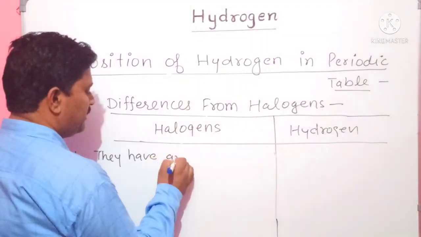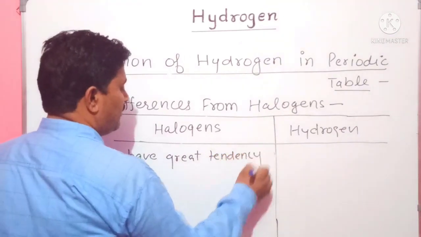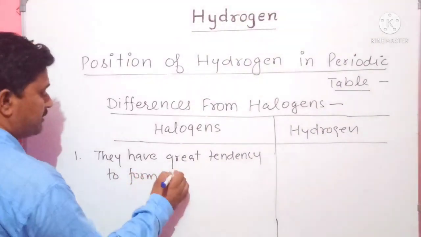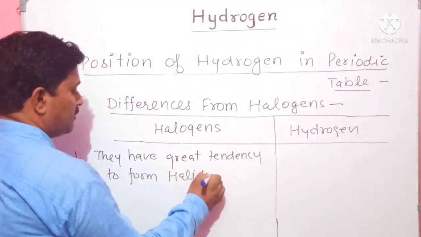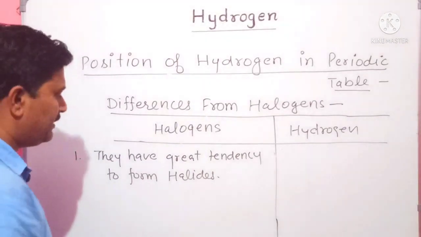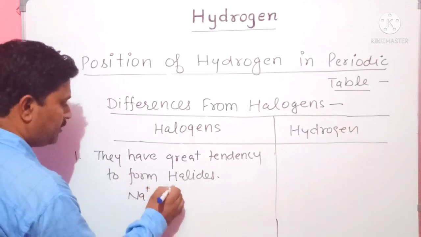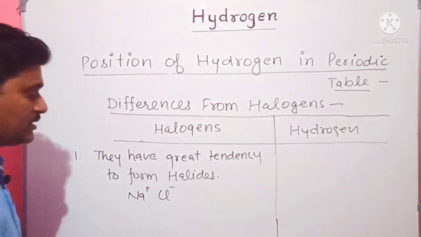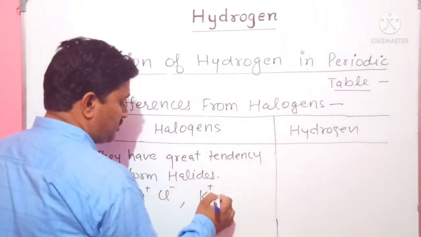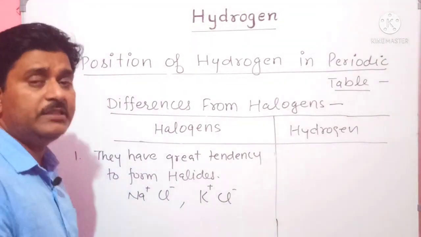Halogens form halides when they are combined with metals, like sodium and chlorine, sodium chloride. Similarly, when it combines with potassium, then potassium chloride. They have great tendency to form these halides.